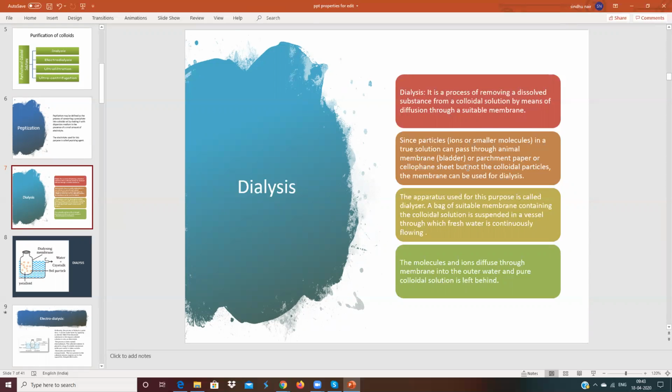It is also known as a bladder or a cellophane sheet. These all have very small holes which will allow only the medium to pass through. Colloidal particles have bigger size, so they will not pass through the parchment membrane. So this method can be used for the separation of the medium and dispersed phase. The apparatus used for dialysis is known as dialyzer.